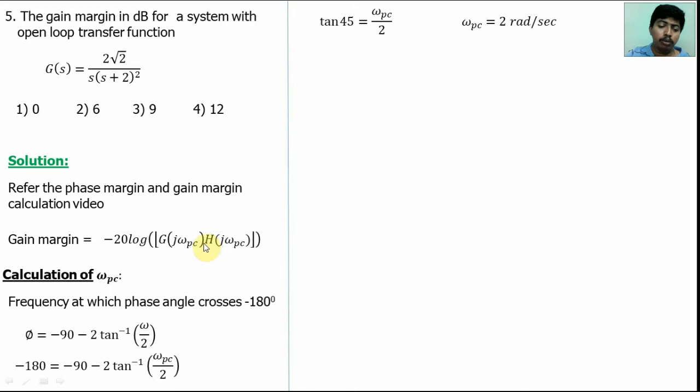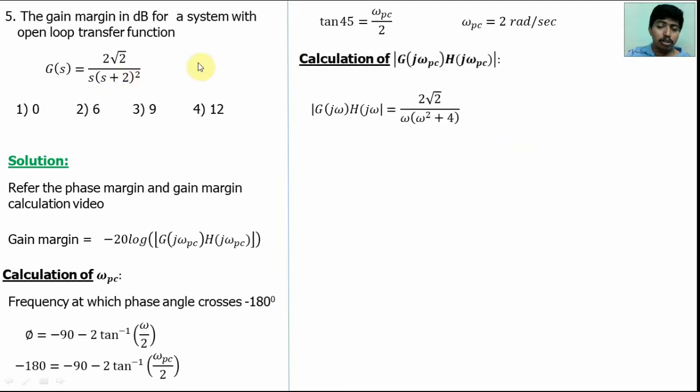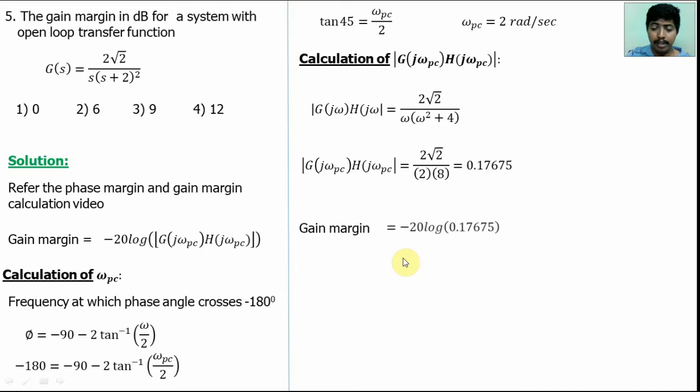Now find the magnitude at omega pc. So find the magnitude for this transfer function. Magnitude is equal to 2 root 2 divided by omega into root of omega square plus 4. Find the magnitude at omega pc, where omega pc is equal to 2 radian per second. Substitute here. I will get 2 root 2 divided by 2 into 8. We will get 0.17675. To find the gain margin, multiply with the logarithmic scale. So minus 20 log 0.17675. The answer is 15. But there are no options in this question.